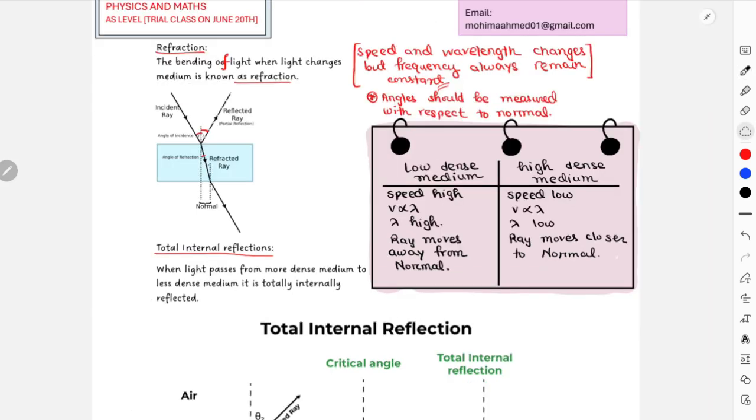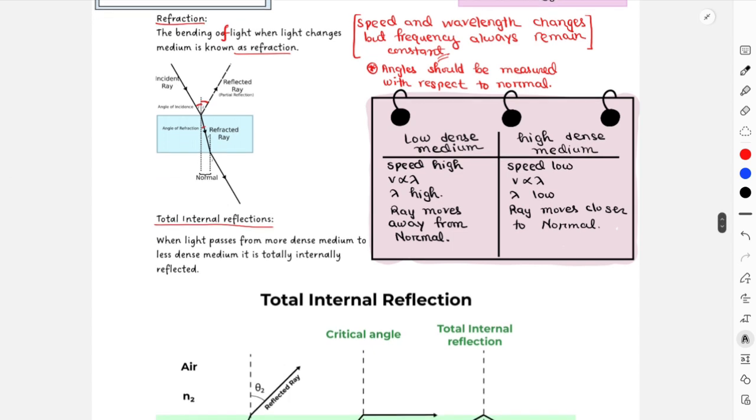Okay, so this is how I will understand in which medium the ray of light should move in which direction. This is not prediction, this is entirely understanding: in low dense medium, they have high speed, so high wavelength, so the ray moves away from the normal. In high dense medium, they have low speed, low wavelength, so the ray moves closer to the normal. This is very important to describe the entire refraction concept. Other than that, let's move to total internal reflection now.